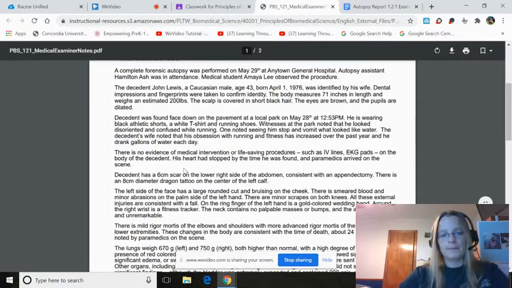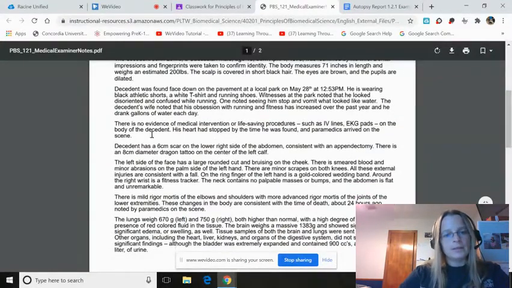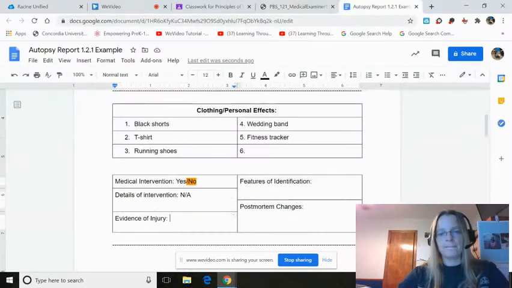Let's look. Oh, here we go. 6-centimeter scar and an 8-centimeter tattoo. That would be features of identification.